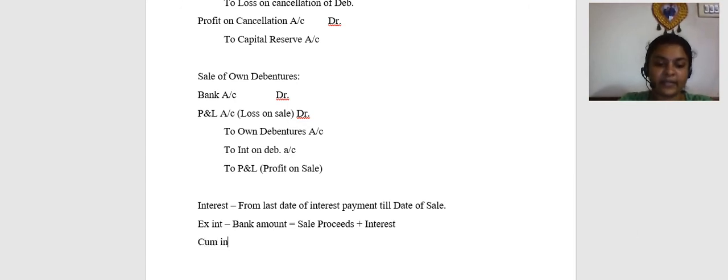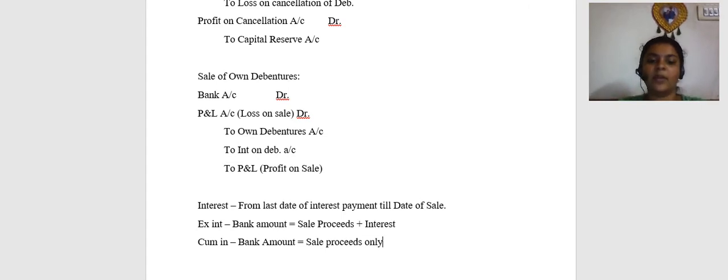Whereas if it is cum-interest, the bank amount will be sale proceeds only, because the sale proceeds will itself include the interest. So remember these rules, friends, then calculation of profit or loss will become easy.